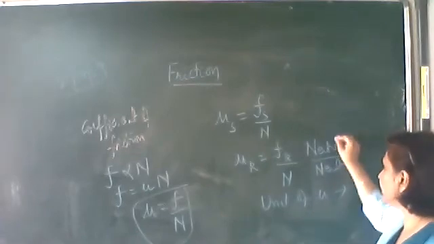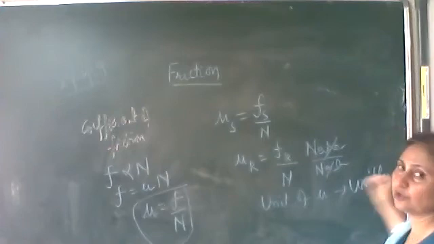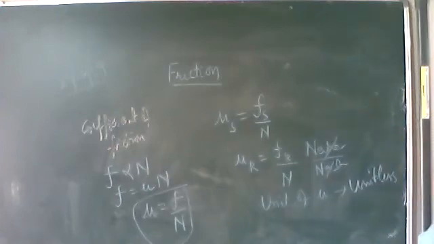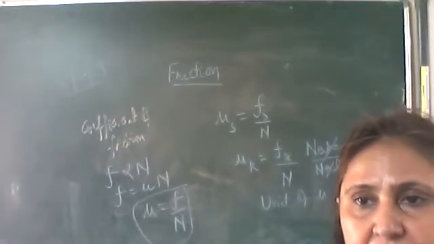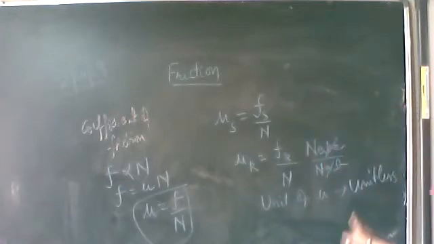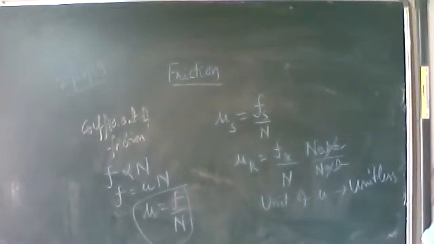So what is the unit? It is unitless. It has no unit, no dimensions. So there is no unit of coefficient of friction; it is unitless and dimensionless. Okay, so coefficient of friction is frictional force upon normal reaction, and it is unitless and dimensionless.